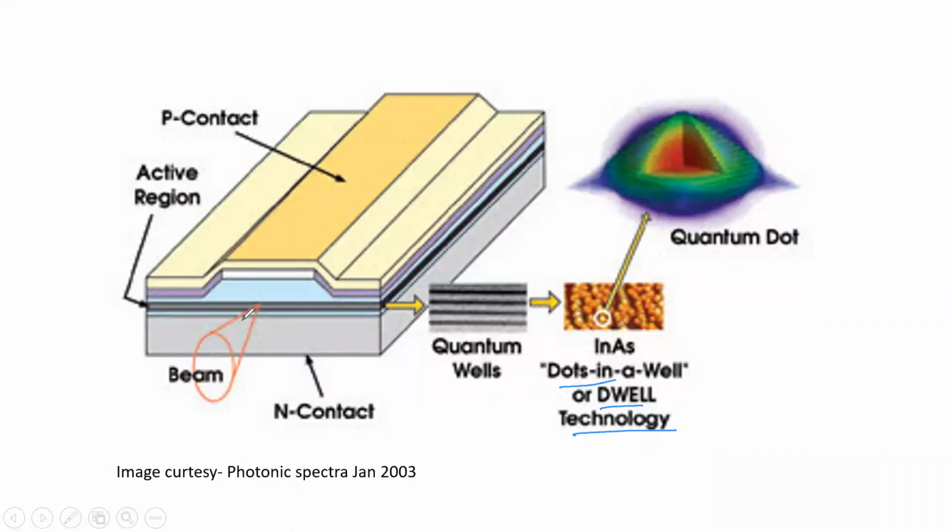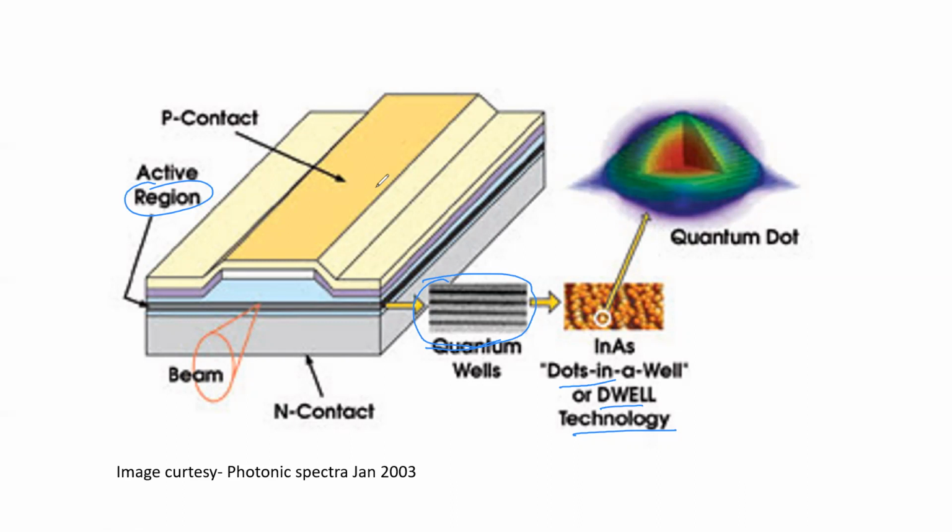In an ordinary laser we use the word active medium. Here we use the word active region, shown here as consecutive layers of quantum wells and quantum dots. So this is a very good example of application of quantum wells and dots.